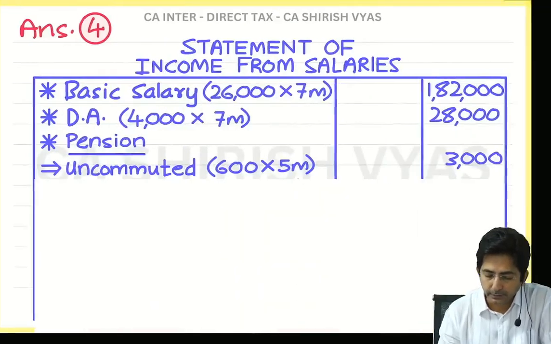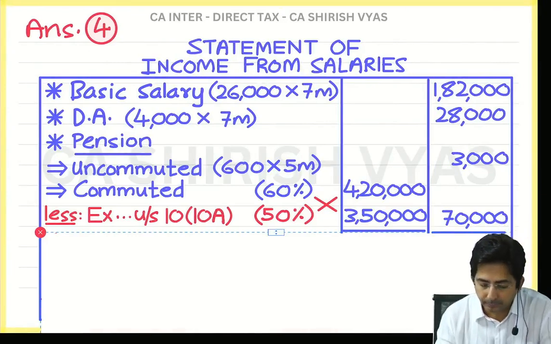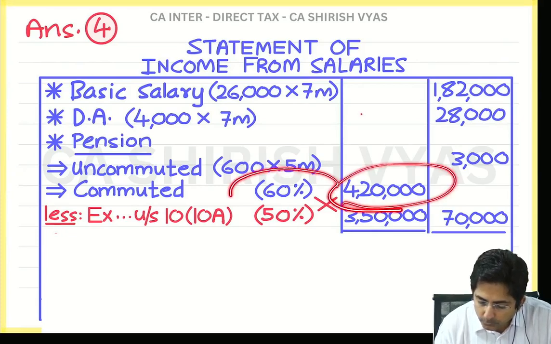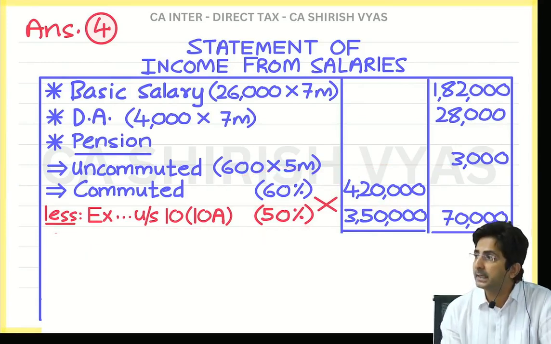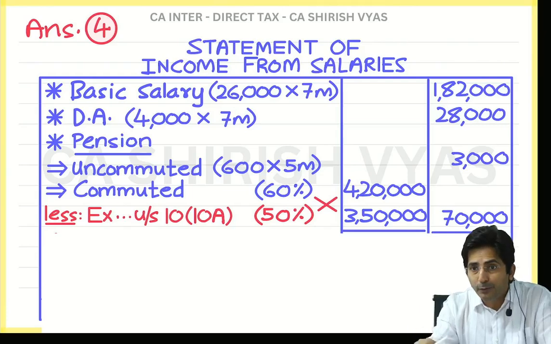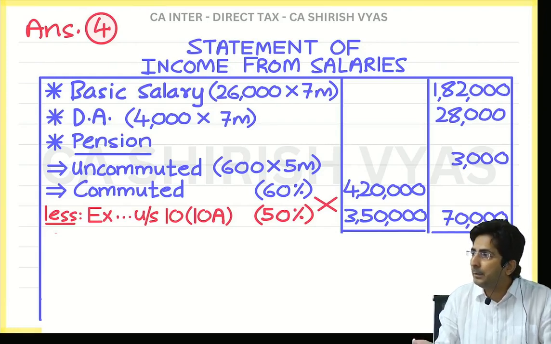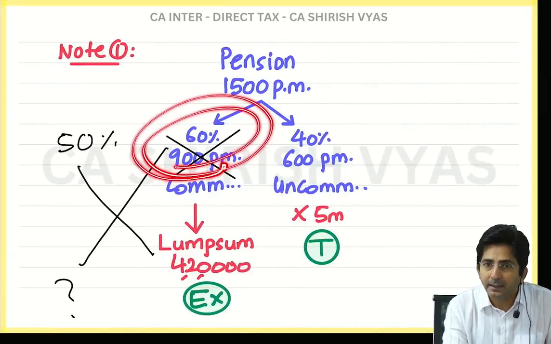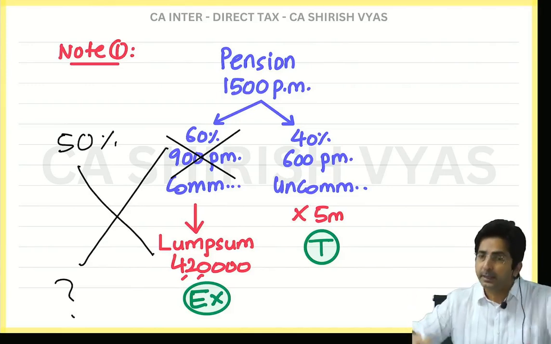Okay. So see here, what I have done. In this statement only you should show cross multiplication. See, given figure in the question was 4 lakh 20. That was for 60%. And as per section 10(10A), up to 50% it is exempt. So by cross multiply. Now did you understand why I wanted to explain this with the help of a sum? Because this is working with the method of cross multiplication. And for cross multiplication I needed something like 60. And 60% is given in the question. So without question I could not explain this. That's why I told you let us take one question and understand in the question.